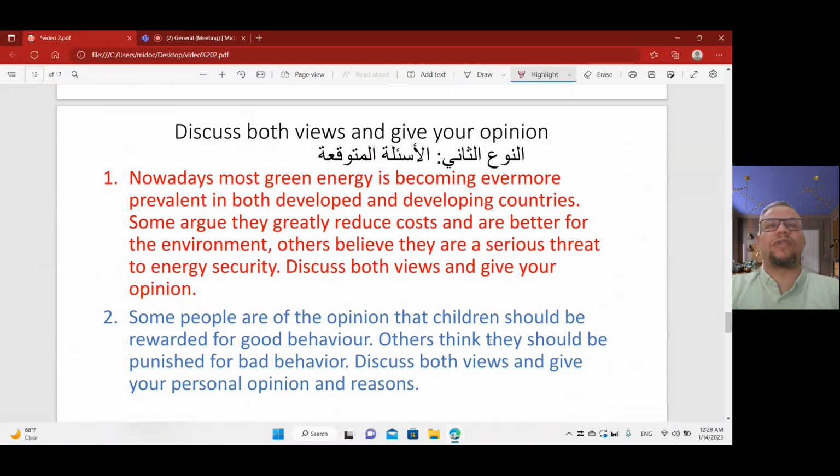The second type of question, for question number 4 in EmSAT writing, is discuss both views and give your opinion. Two questions are expected here. One: nowadays green energy is becoming ever more prevalent in both developed and developing countries. Is it important for both? Some say yes, some say no. It's a controversial question.